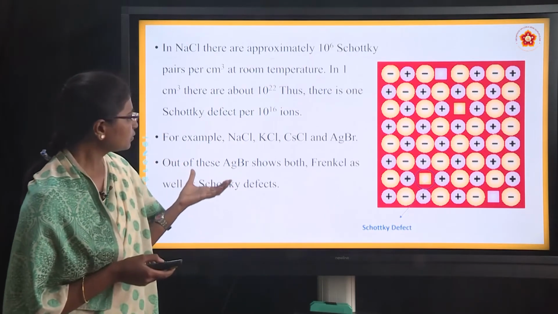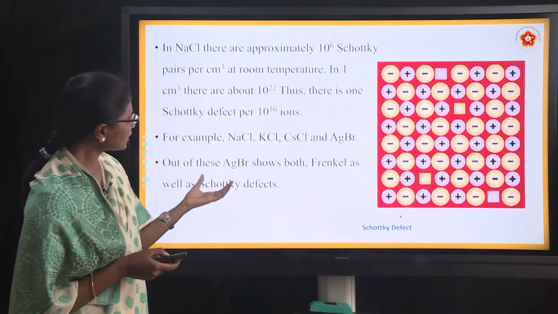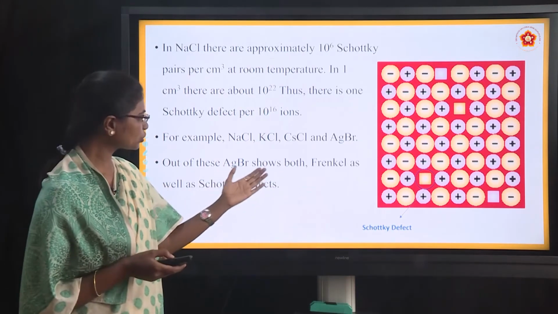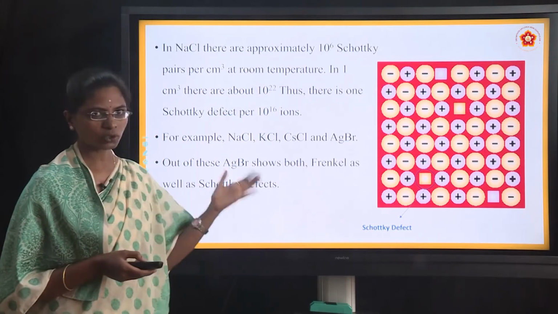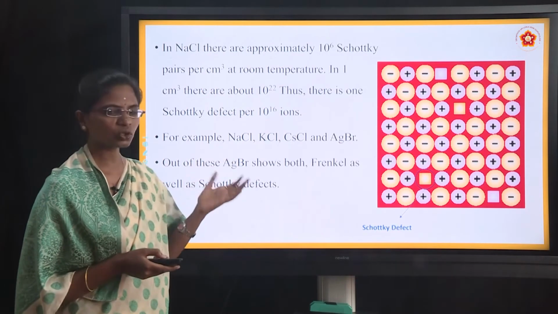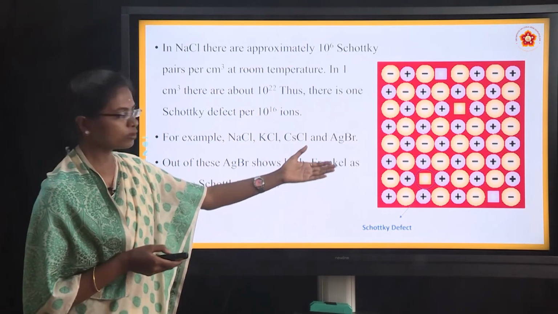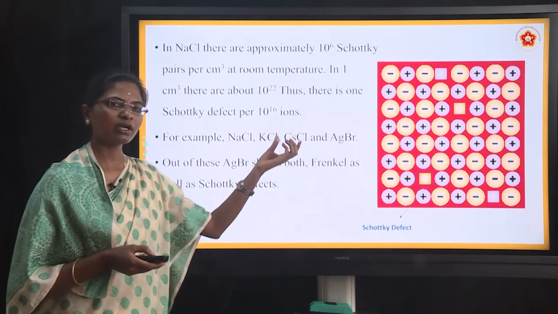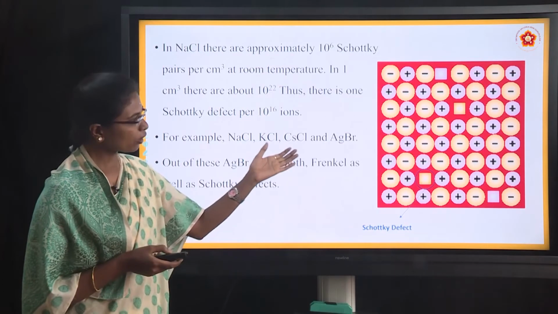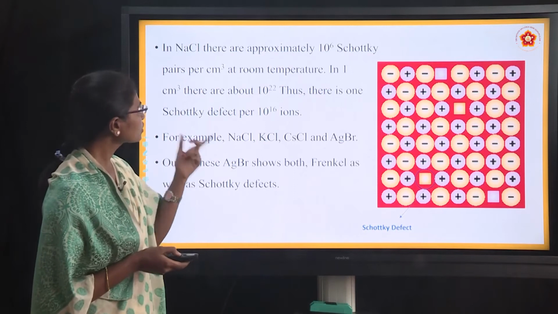For example, sodium chloride, potassium chloride, cesium chloride and AgBr. Out of these, AgBr shows both, which means this compound especially will show the Frenkel defect as well as the Schottky defect. In the Frenkel defect there is no change in the number of ions, and in the Schottky defect the number of cations and anions are missing. Because the cation size and anion size are almost similar, the same number of anions are missing as cations.